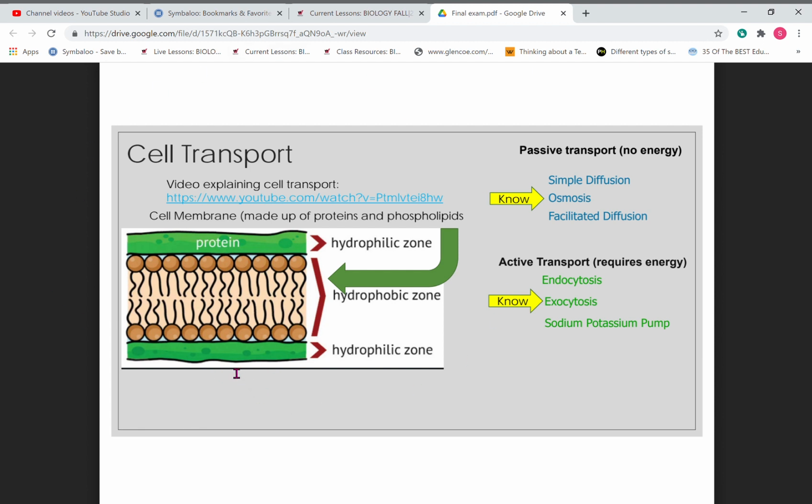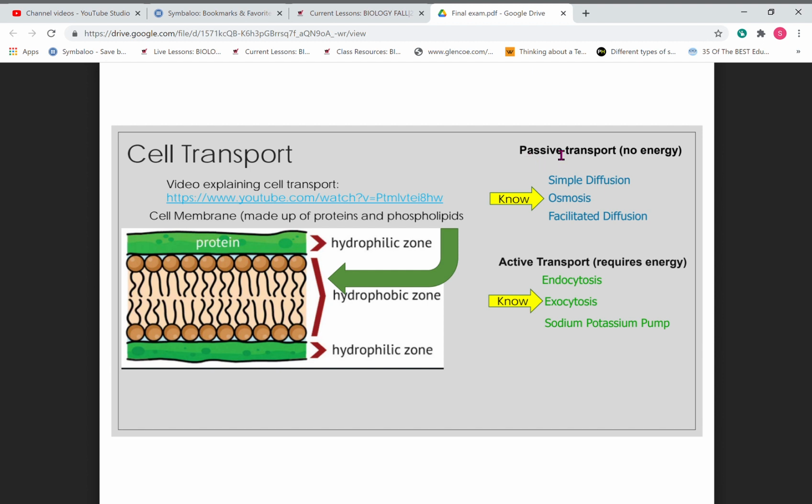If I were to take a microscope and look at it close up, I would see that it looks like this, with the heads and the tails. Remember, the inside loves the fat. The outside loves the water. Hydrophobic, hydrophilic. Those are our words. Hydrophilic likes water. Hydrophobic is scared of water, doesn't like water. So what you need to know is that this membrane is made up of proteins and phospholipids, which is what we talked about, the phospholipid bilayer.